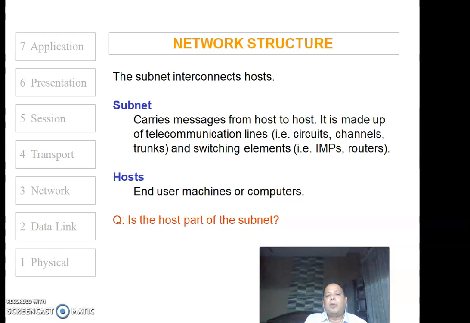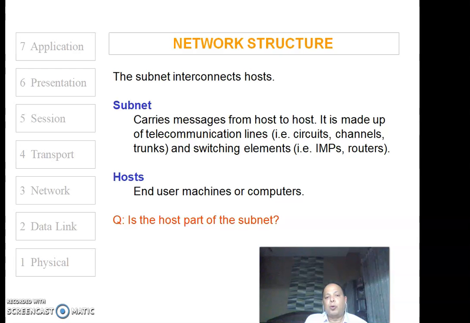This subnet is made up of telecommunication links like circuits or channels, sometimes also called trunks. And all these circuits, channels or trunks are connected by using something called switching elements, such as routers or switches. In the old days there used to be hubs. Now there is the concept of routers and switches. Now what are the hosts? As I already mentioned, a host is nothing but the end user machines or computers.